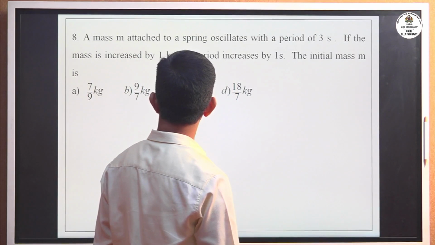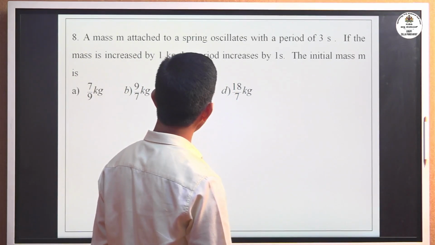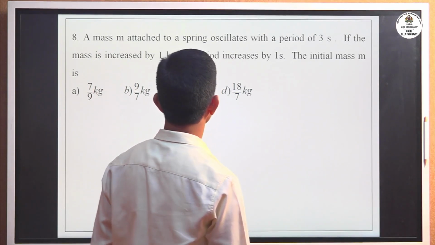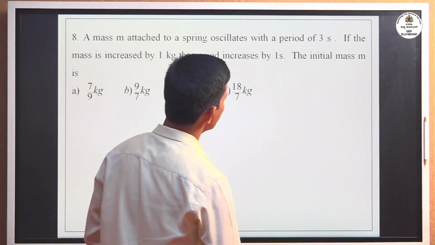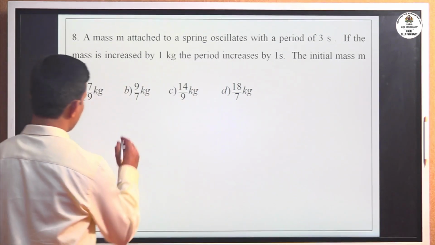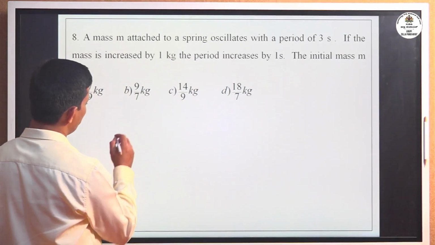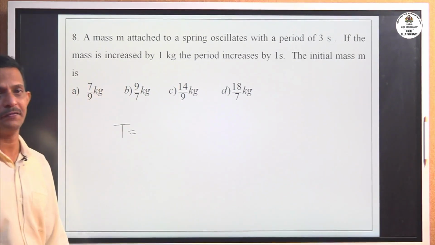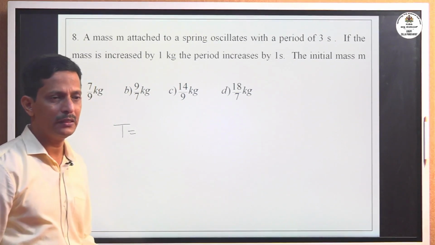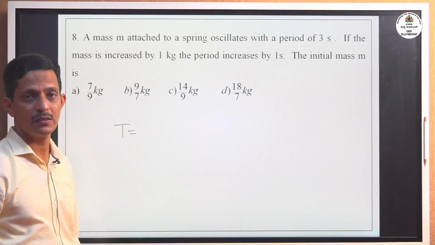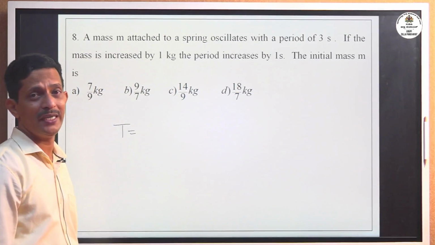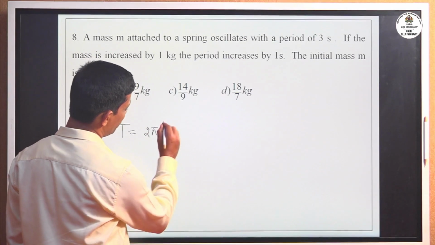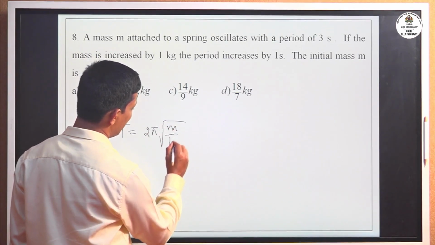If the mass is increased by 1 kg, the period increases by 1 second. The initial mass m is? Now, in case of oscillation of a mass suspended from a spring, the expression for the time period of the mass, which you already studied in the theory derivation in your class, is T equals 2 pi square root of m divided by k.